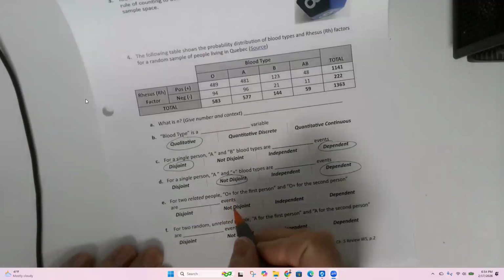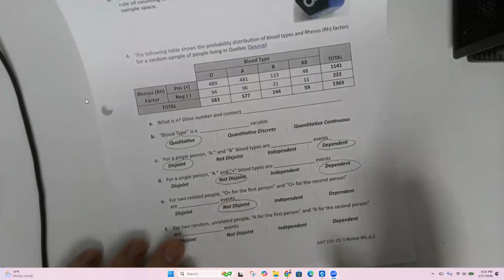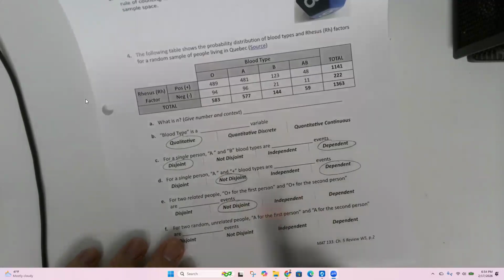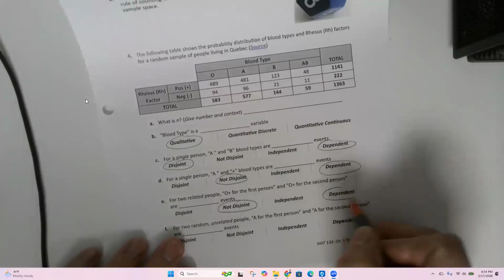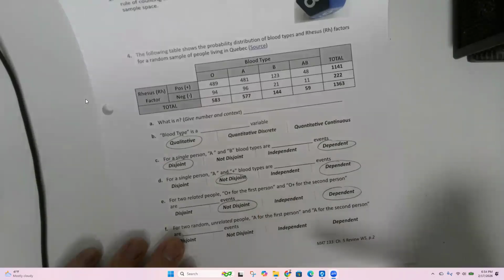Yeah. These can happen at the same time, which means they are not disjoint. The mom can be O plus and the son can be O plus. That's fine. Now, independent or dependent? If the mom says she's O plus, is that going to change the chances that the son, or the brother or sister, is? These are related people, right? These are dependent because if the first person says they're O positive, that means there's a higher likelihood that the second person also is because we know that blood types are genetic. So if you're related to an O plus person, you have a higher chance of also being O plus.